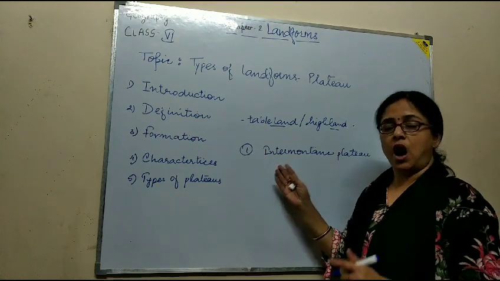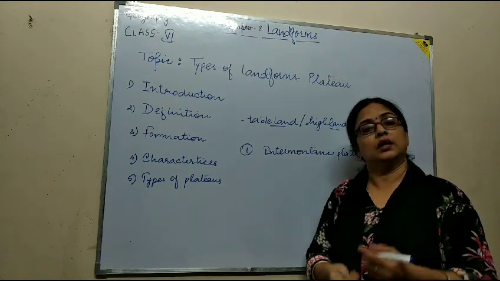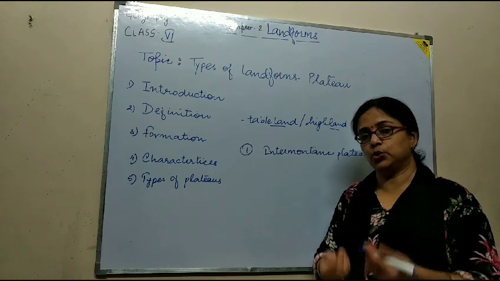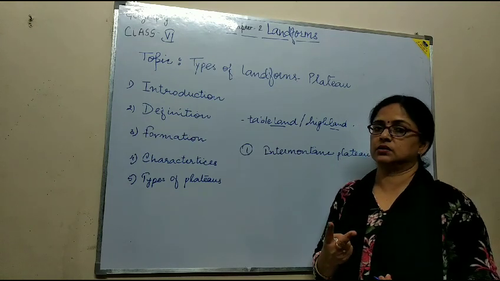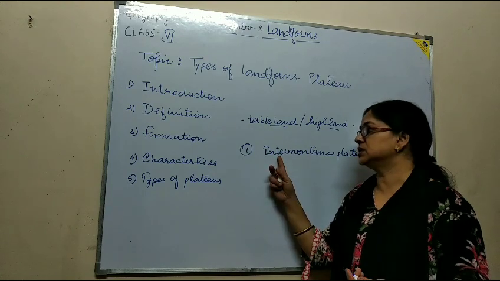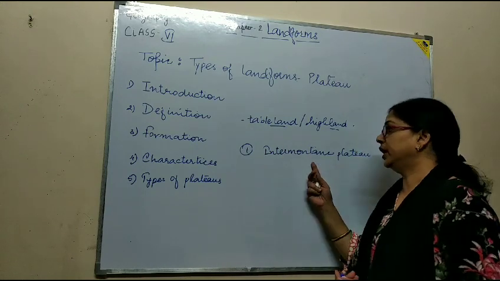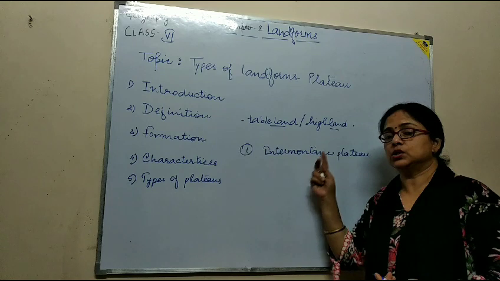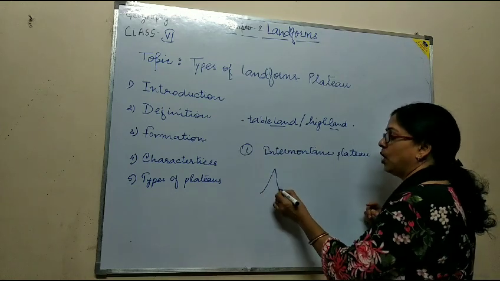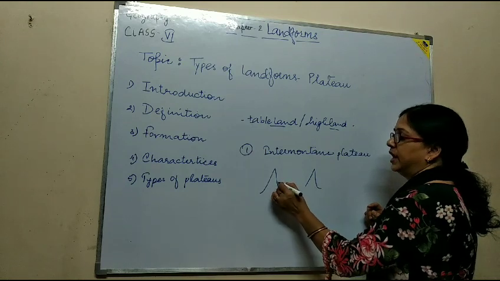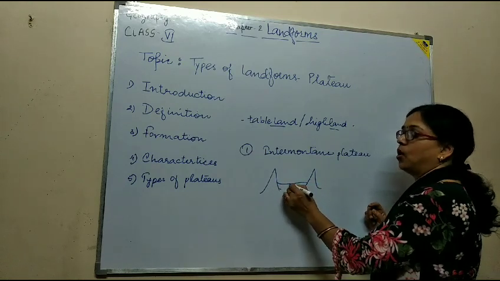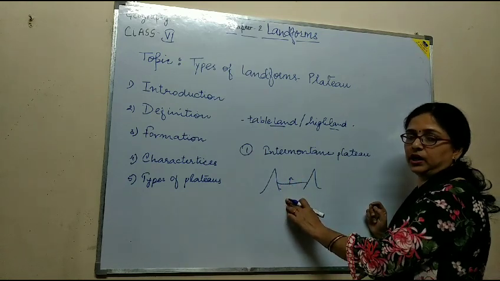Intermontane plateaus are the plateaus that are situated in between 2 mountains. Inter means in between, mountain. So the plateaus that are formed in between 2 mountains are called intermontane plateaus.